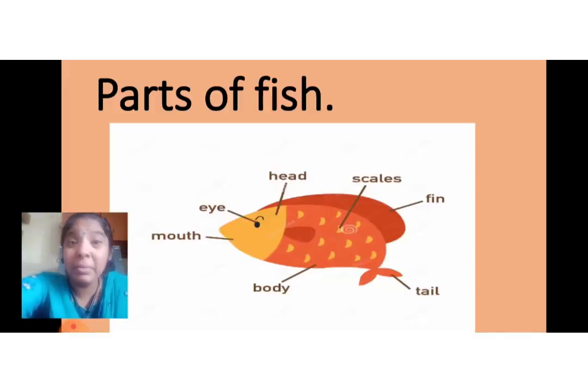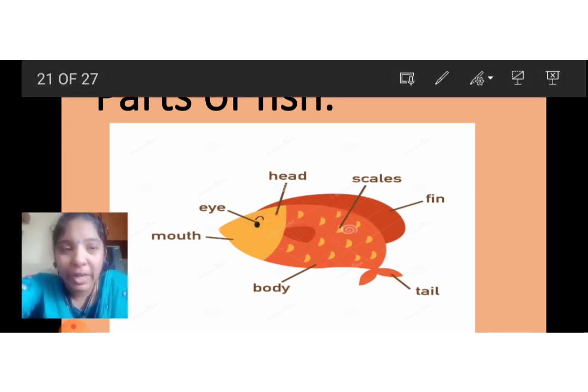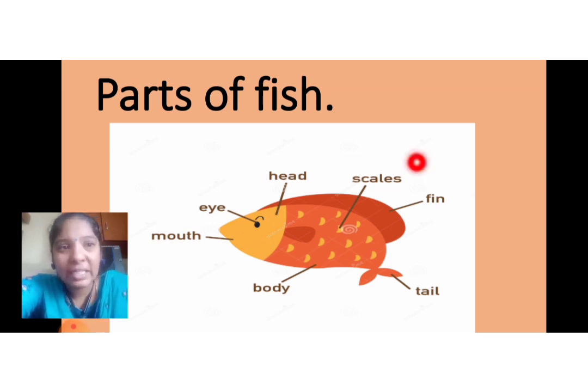Yes, these are the parts of the fish. Here is a head, here is an eye, here is a mouth. These are the scales, which protect the fish. And this is the fin, F-I-N, fin. And there is a tail, T-A-I-L, tail.